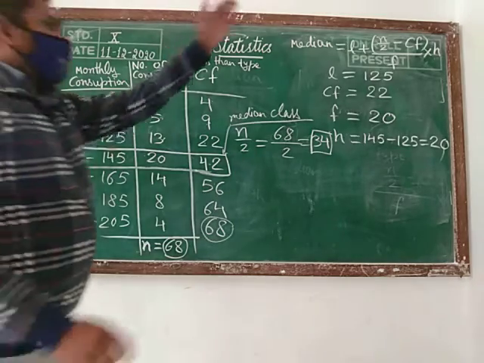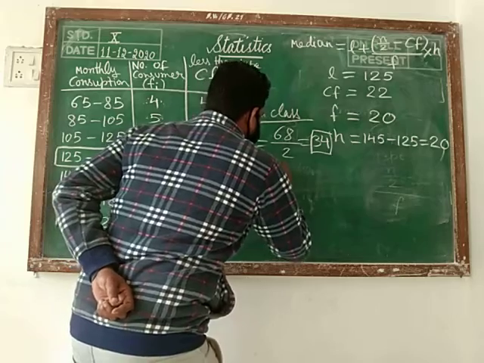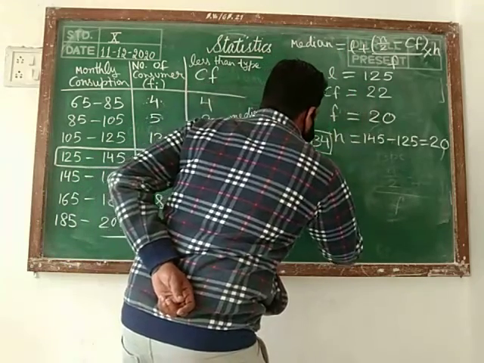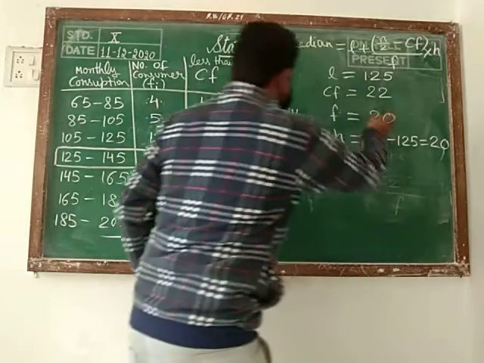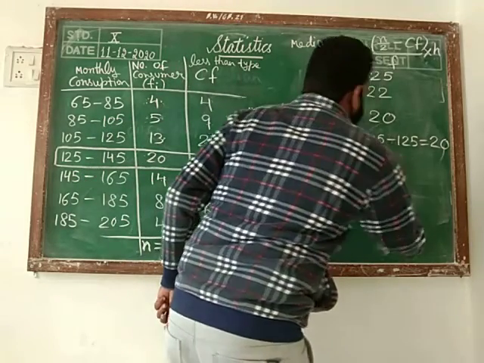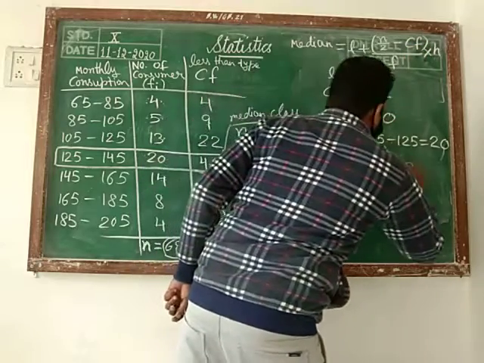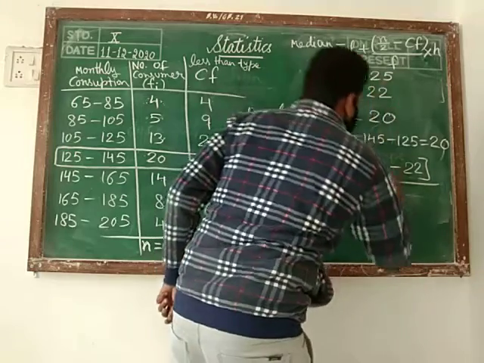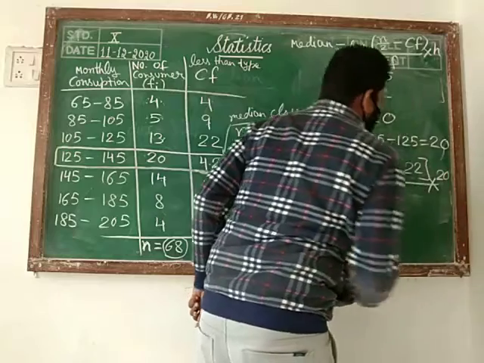Now we have to put all these values in the formula. Median we are getting L, L means 125 plus n by 2, n by 2 is 34 minus CF, CF we are getting 22, frequency we are getting 20, and height of the class is also 20 here.